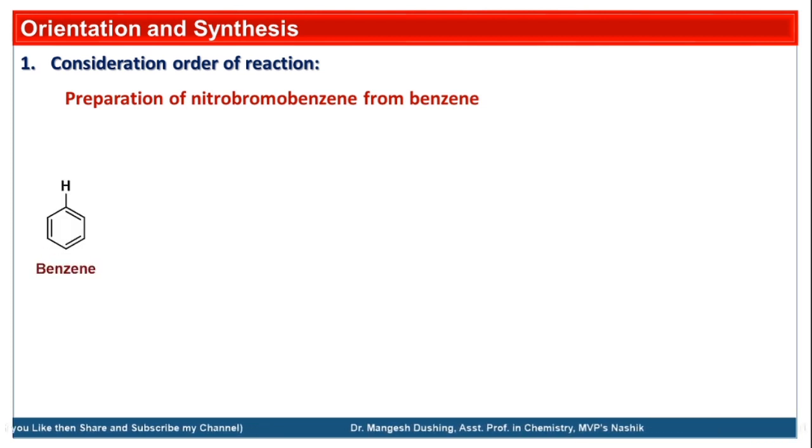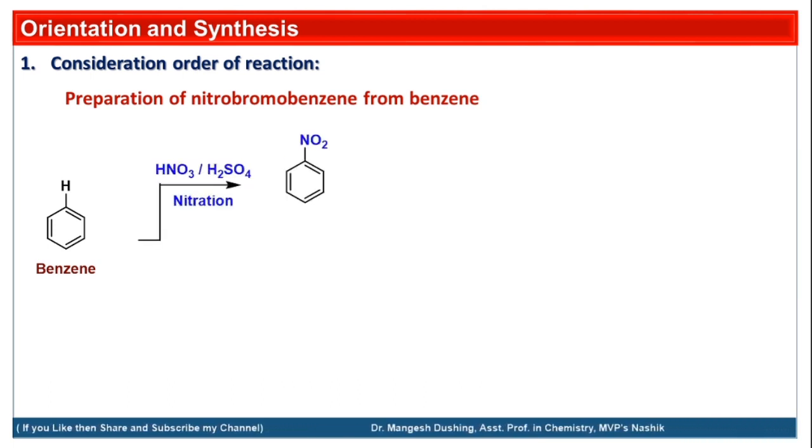If we start with the benzene ring, there will be two reactions. The first one is bromination and the second one is nitration. Now the proper sequence matters, either first bromination or first nitration, because we have to carry out both reactions while forming nitrobromobenzene. The sequence order of the reactions decides which product will be obtained as the major product. For example, if you do nitration first, then nitration of benzene will give us nitrobenzene.